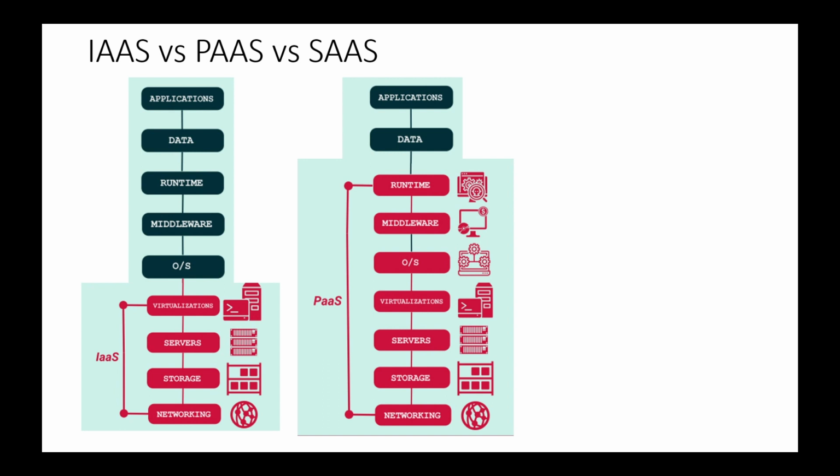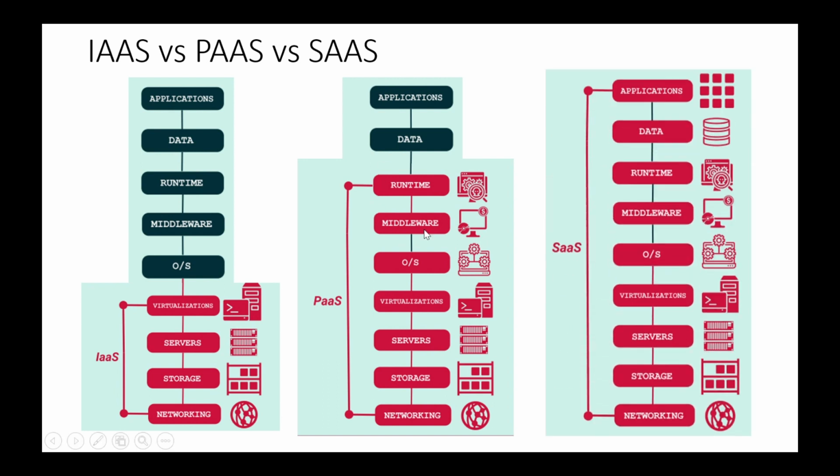And the last one is software as a service. In software as a service, you don't need to manage anything. You just need to use it, for example, Gmail, as we discussed before. So this is the difference between IaaS, PaaS, and SaaS.